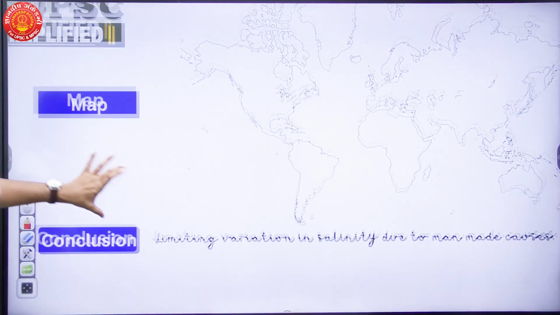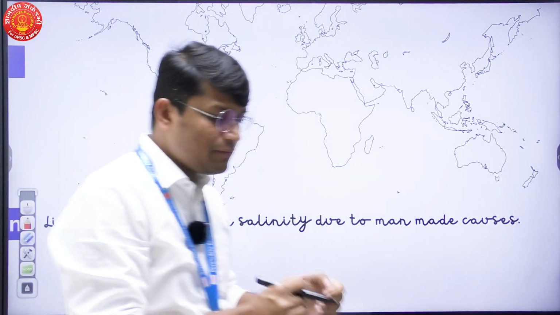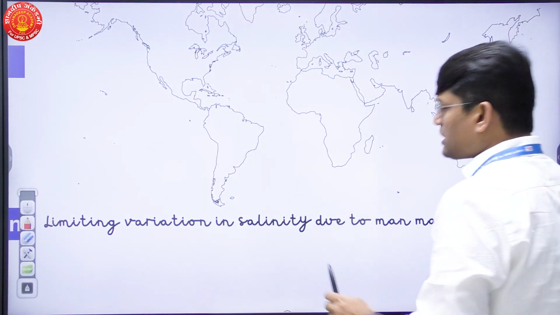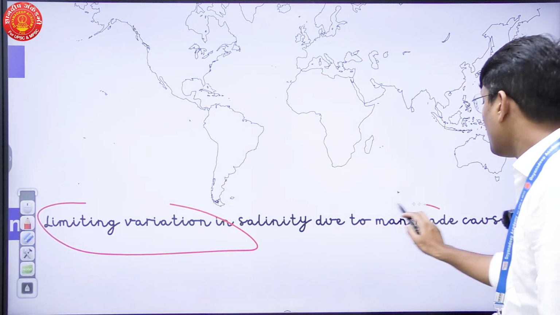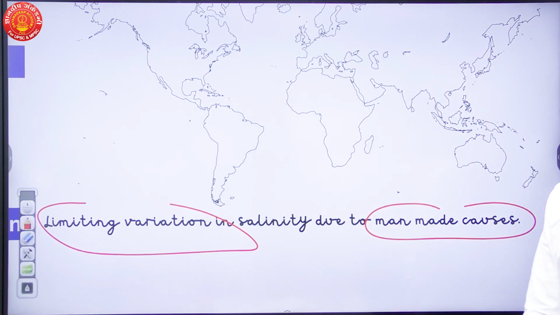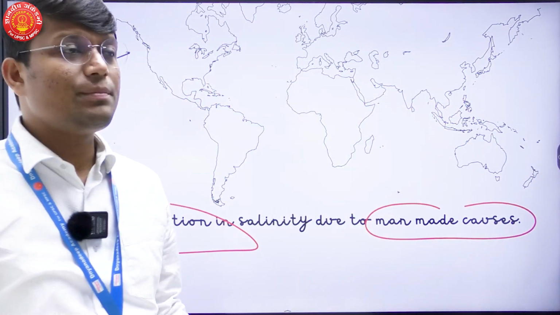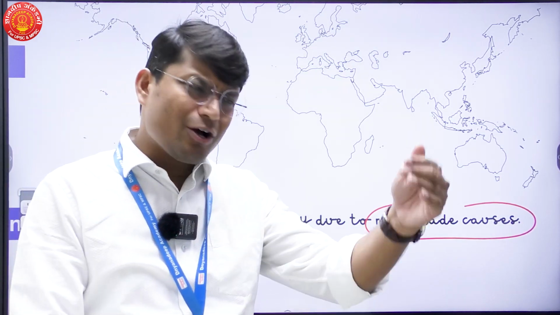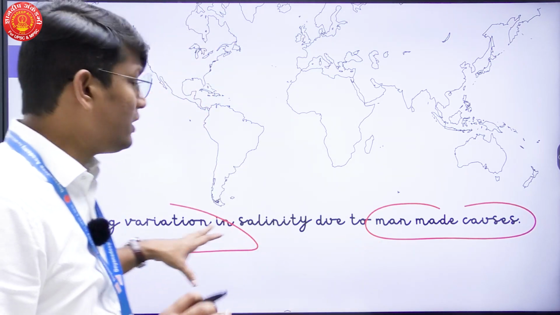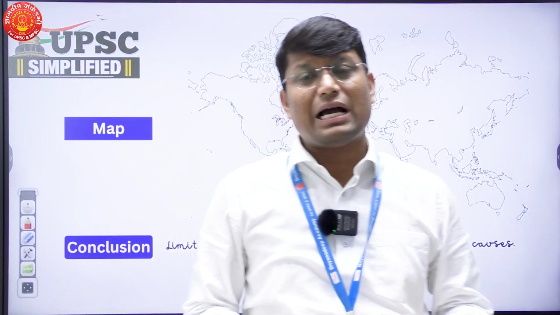In conclusion, we can simply say, again, there will be some difficulty while writing a conclusion. So just say that we can limit these variations which are being caused by man-made or anthropogenic reasons, and there are various ways in which this can be stopped. Like we can have some control on climate change, some control towards global warming, all these things which can be mentioned in this particular conclusion. So again, the conclusion will not be as specific as we have in other subjects, it can be a generic conclusion again.